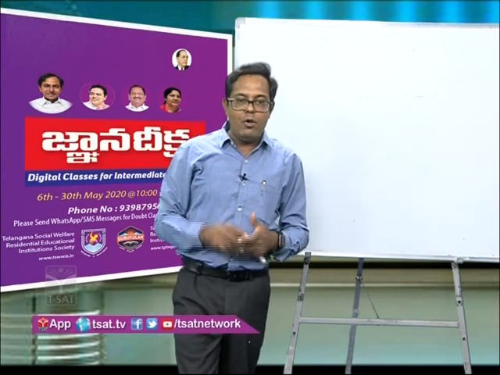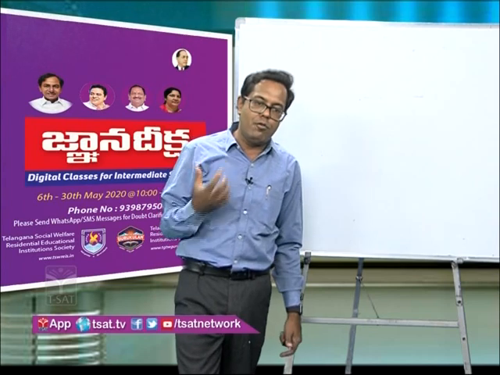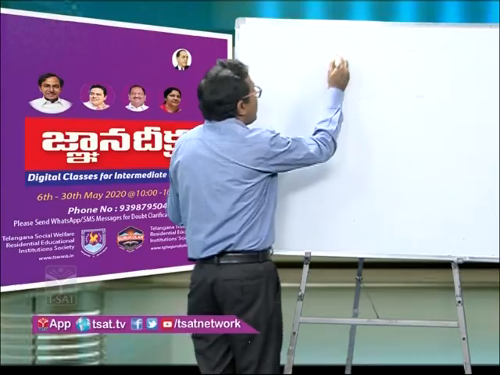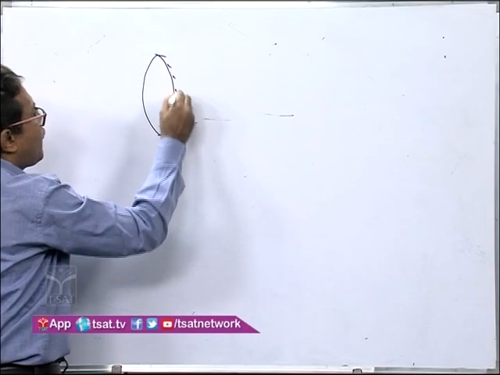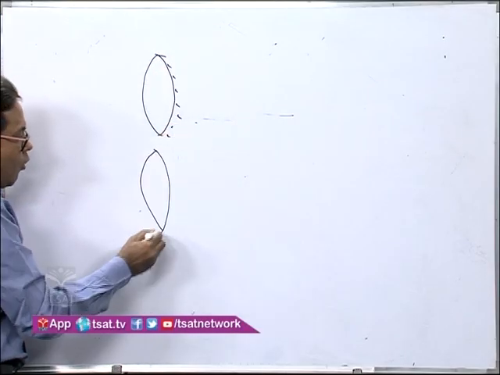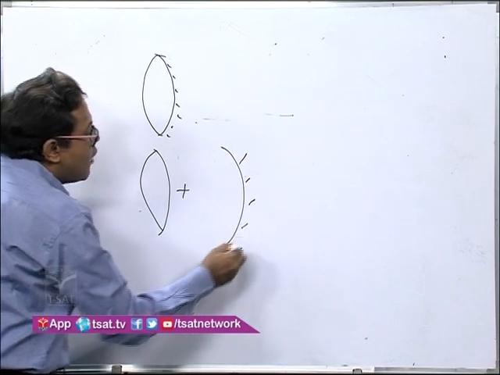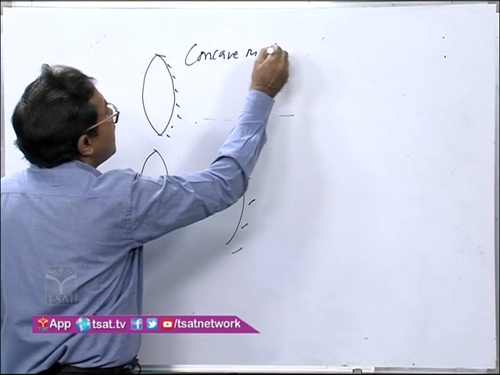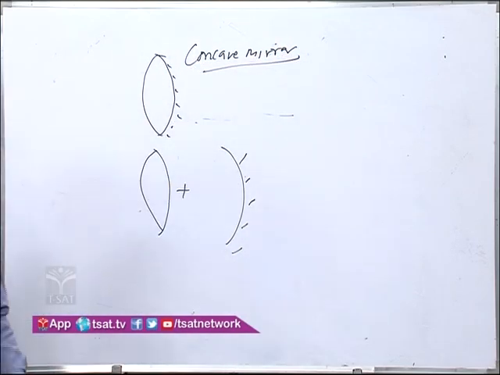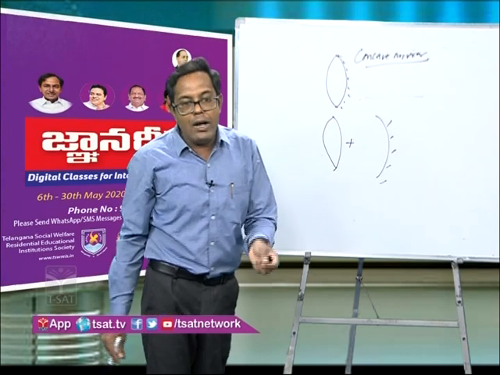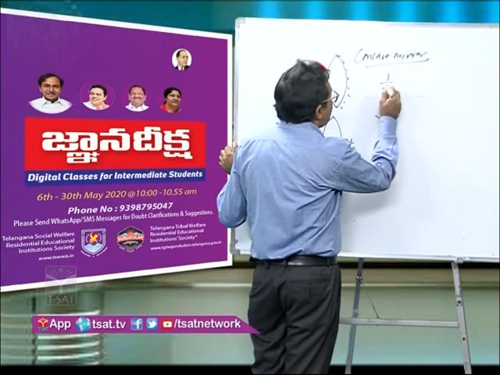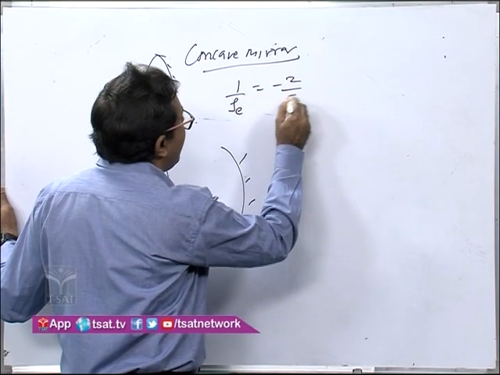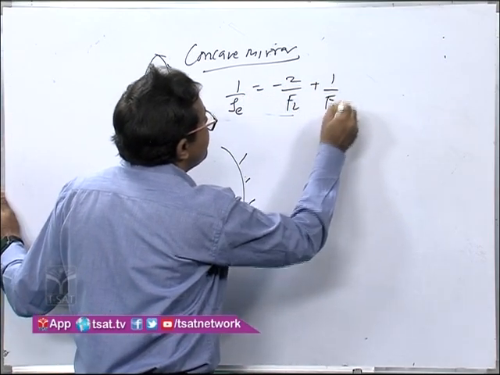Remember one thing, when you are doing the silvering of lens, the lens will behave like a mirror. Let us say this is a convex lens and this part is silvered. So, this is a superposition of the convex lens plus a concave mirror, and therefore, this will behave like a concave mirror, and therefore, the effective focal length will be that of a mirror, and the formula is 1 upon f effective, which will be of a mirror, is equal to minus 2 by FL plus 1 by FM.